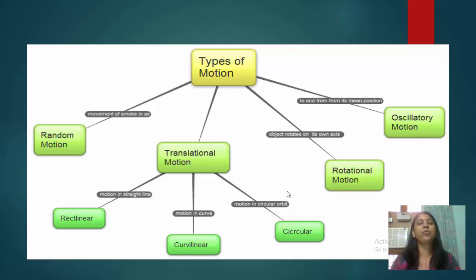An example is an object which rotates on its axis. We can give the example of the Earth rotating on its axis. We can give the example of a top spinning. It also rotates on its axis.